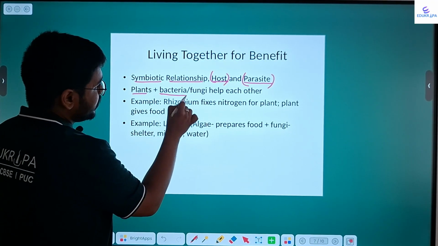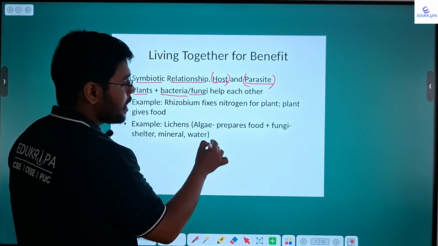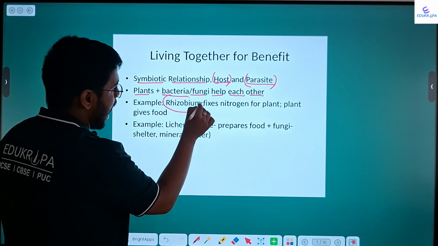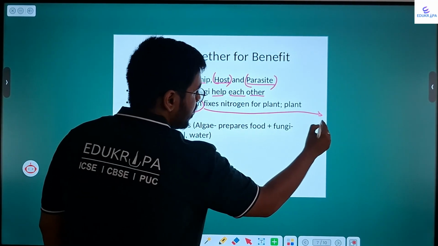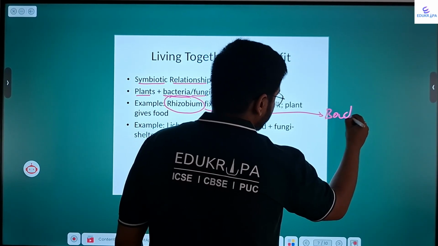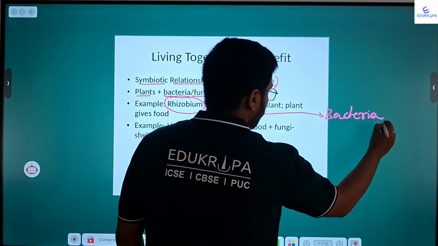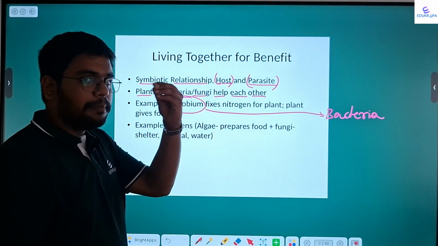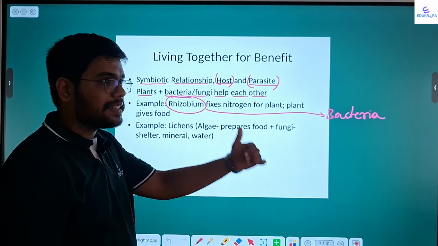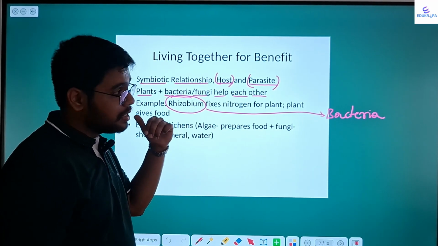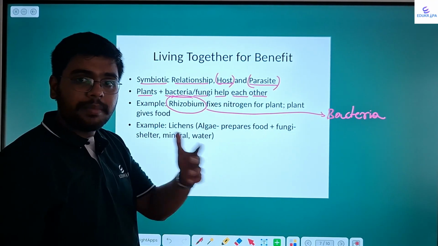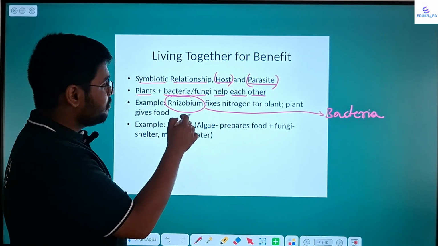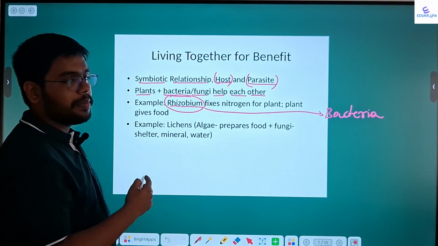Plants and certain types of bacteria, or fungi, help each other. There is a bacteria called rhizobium. Rhizobium is a type of bacteria. What does rhizobium do? Rhizobium usually helps plants absorb nitrogen in the form of nitrates. As I told before in the previous slides, the plant absorbs the environmental nitrogen through roots, which the bacteria called rhizobium helps with.